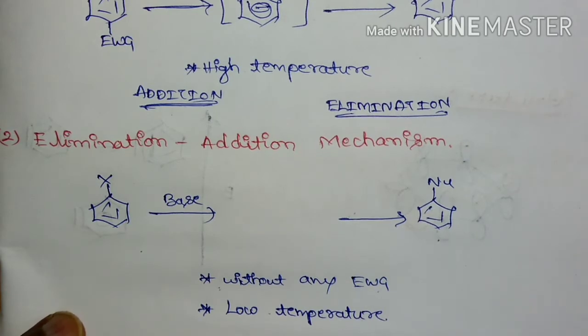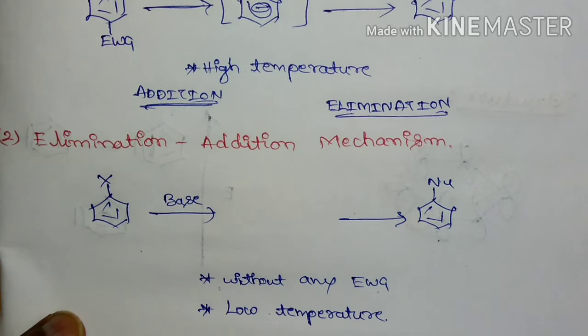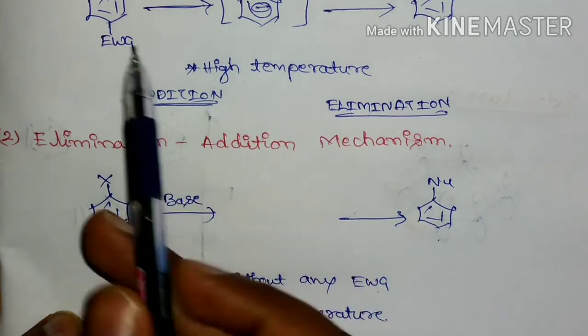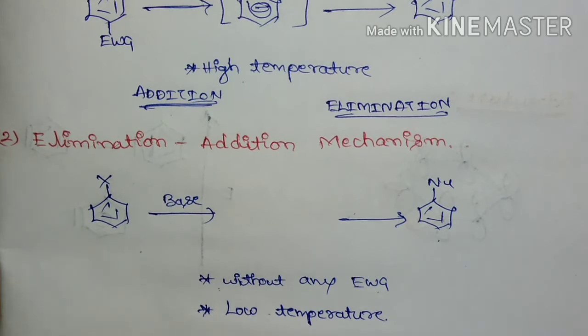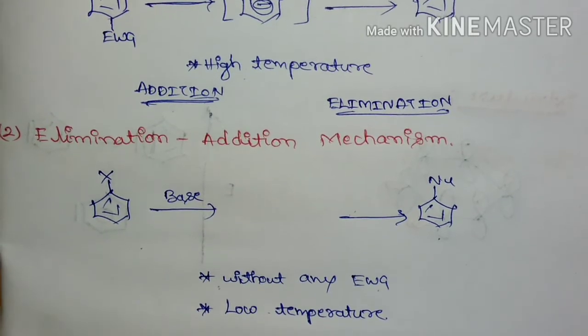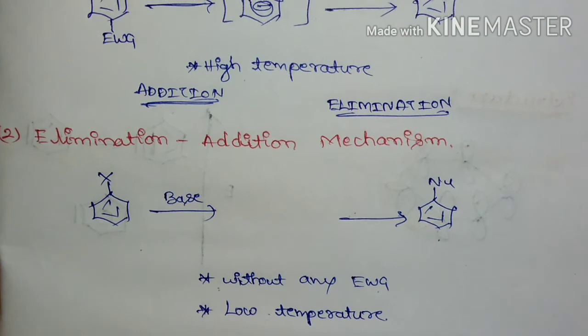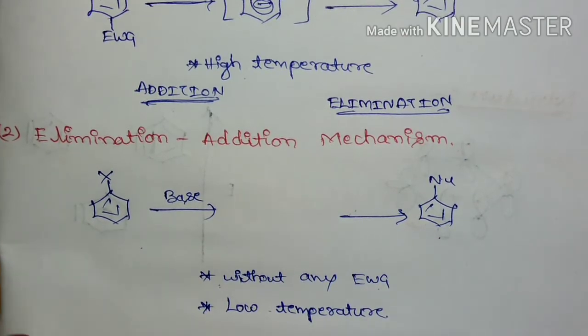So scientists thought, if it has to be addition elimination mechanism, then it requires an electron withdrawing group and the reaction will take place at higher temperature. But these unsubstituted aryl halides, just upon treatment with base at lower temperature without any electron withdrawing groups, are going to show nucleophilic substitution reaction.